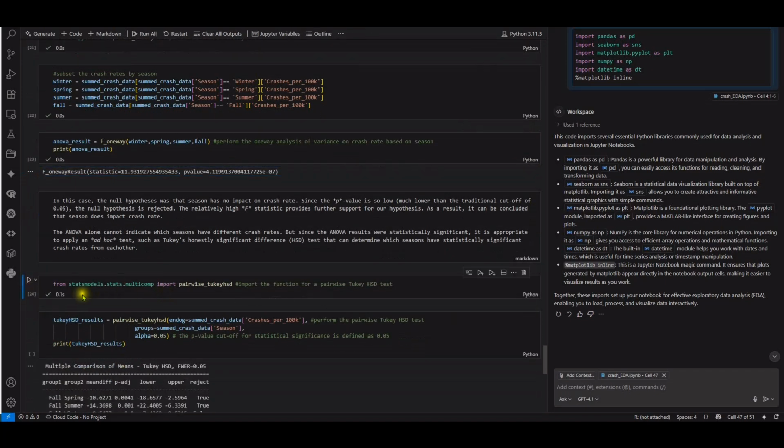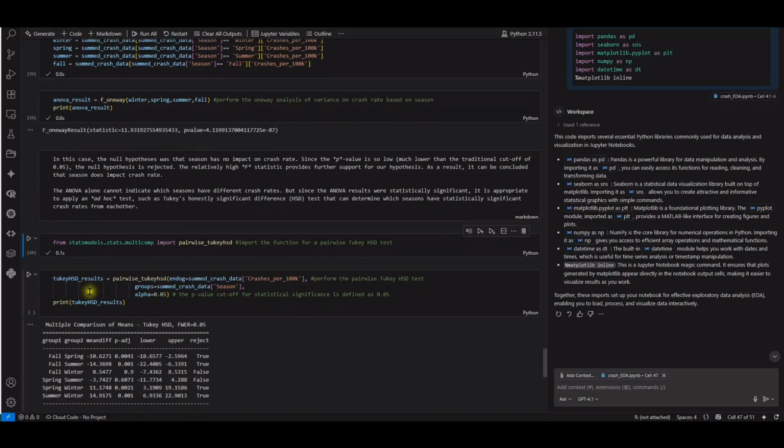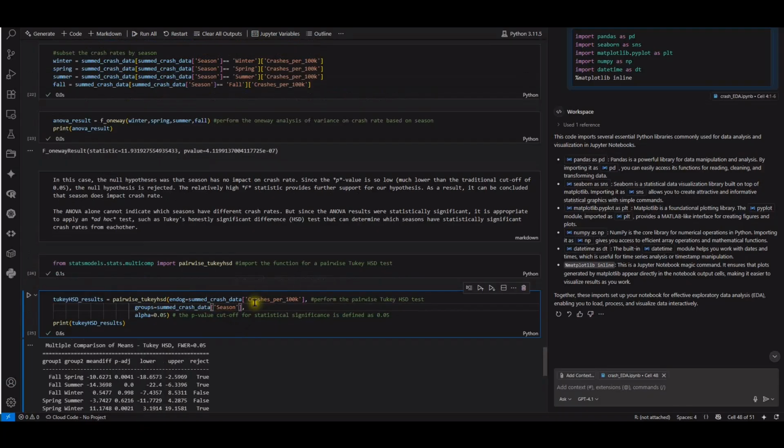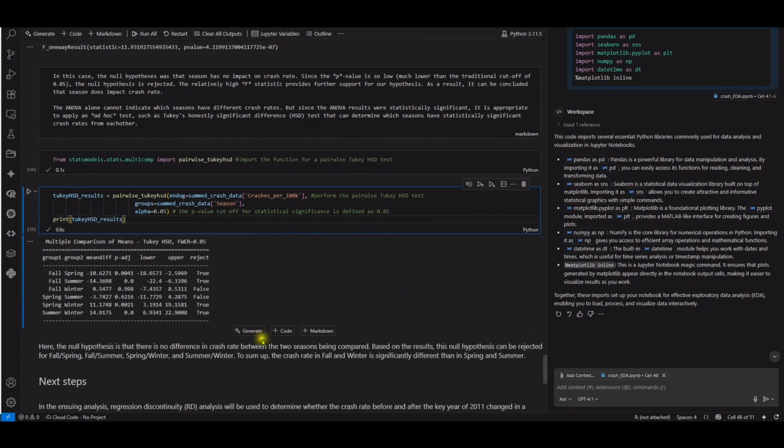Okay, so the next one is we're going to import the functions for the pairwise Tukey HSD test. Okay, let's run this. So using the pairwise Tukey HSD, put in all the variables inside here, perform the pairwise Tukey HSD test, and then put in the season with alpha 0.05. So the p-value cutoff for statistical significance is defined as 0.05. Okay, so this is the result.